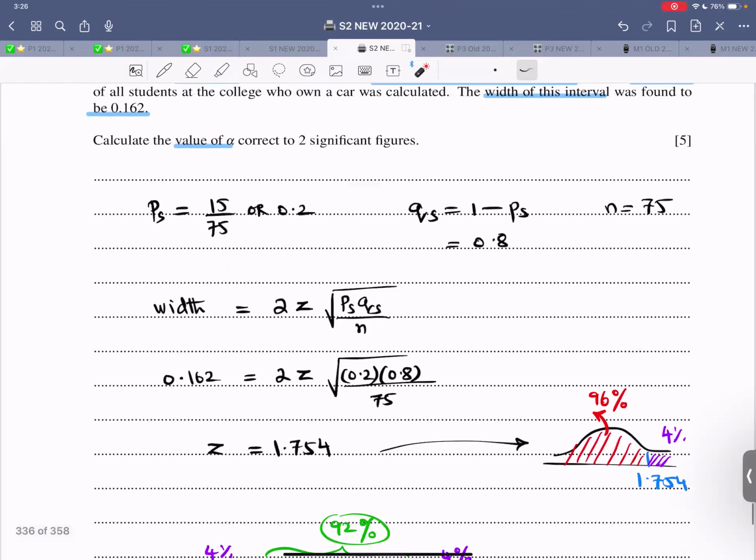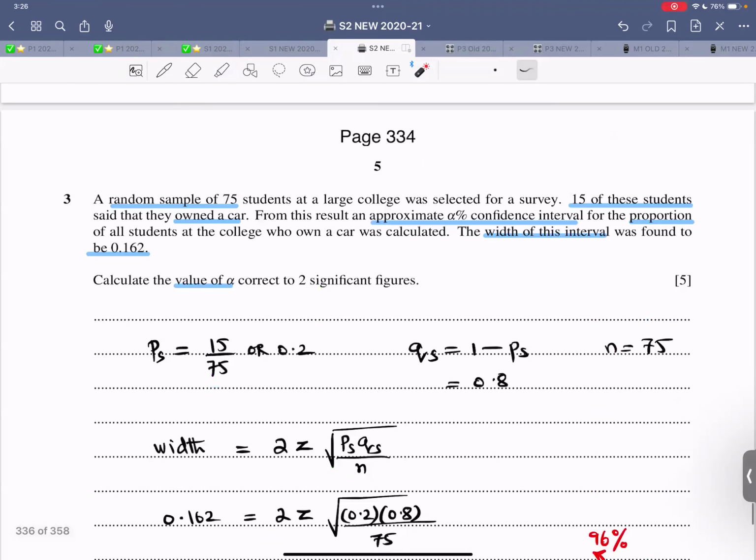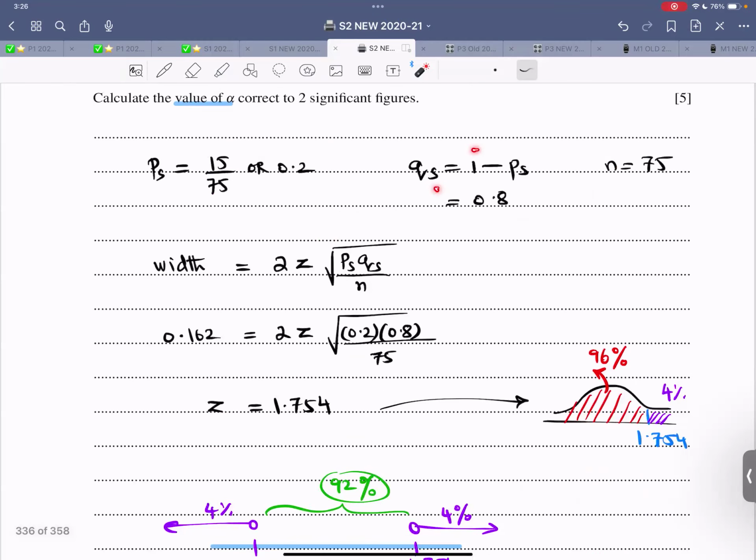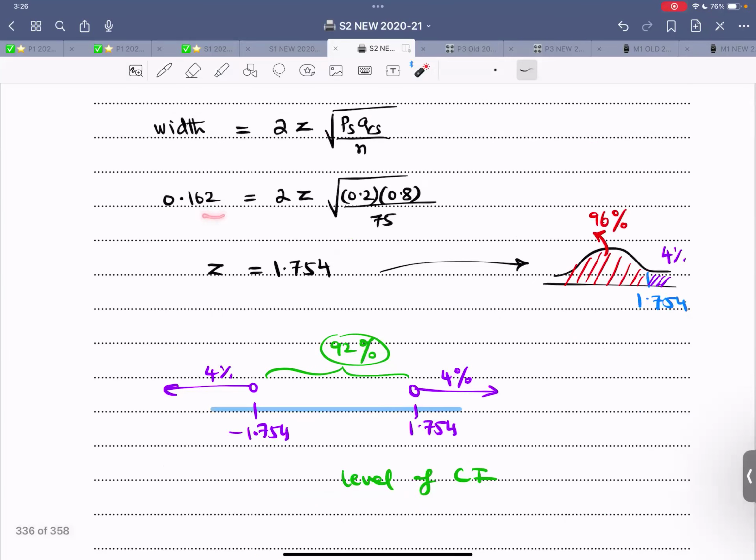Now, first of all, what needs to be done is that 15 out of 75, that is your proportion of success, PS. Proportion of failure, QS, is 1 minus proportion of success. N is given as 75. The width formula, 2z square root of PS QS over N. That is the width, that is PS, that is QS, that is N. We find the value of Z, 1.754.